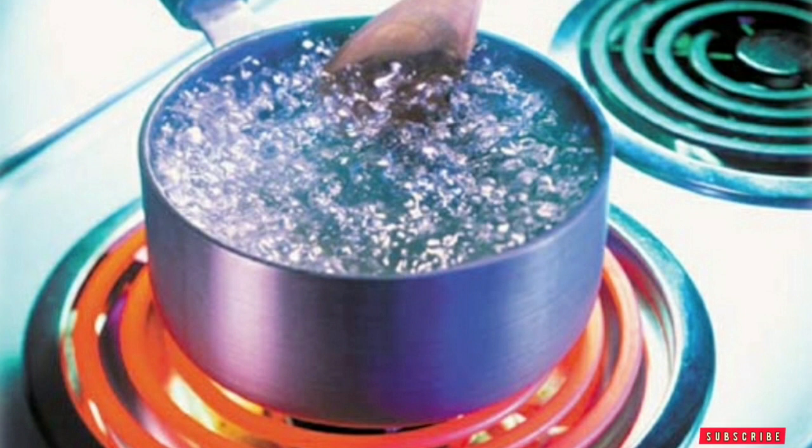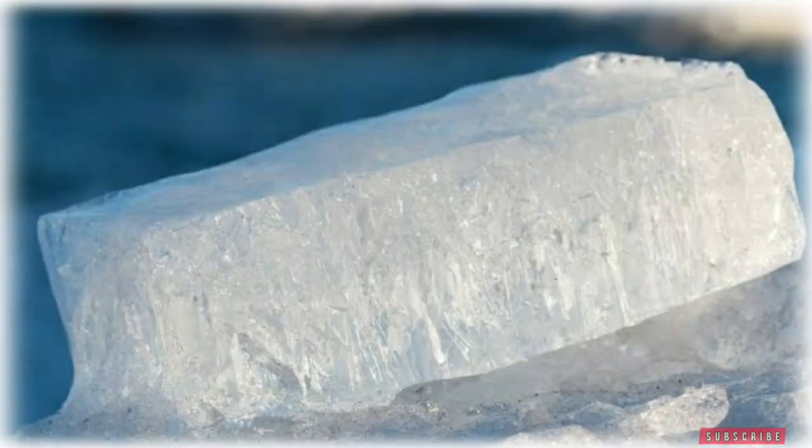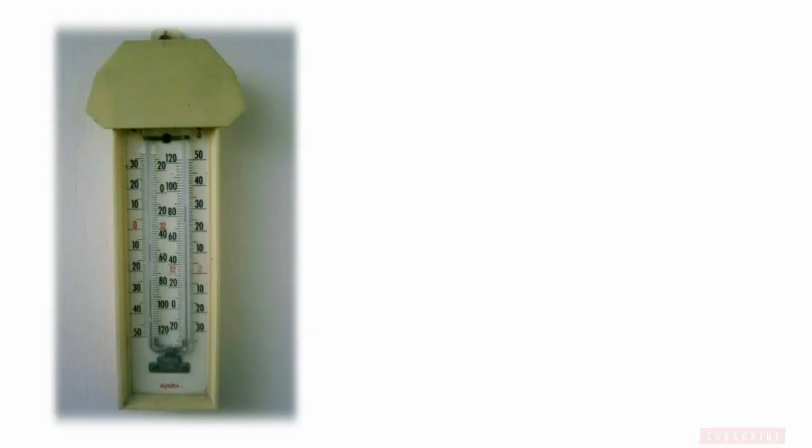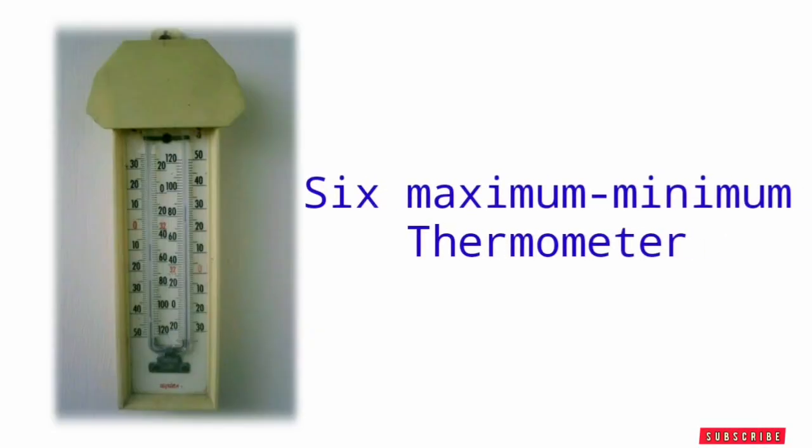Generally, when water reaches 100 degrees centigrade, it starts boiling. When it reaches 0 degrees centigrade, it freezes into ice. The lowest minimum temperature is minus 273.16 degrees centigrade. Temperature cannot go below this. You can measure the highest and lowest temperatures by using a six's maximum-minimum thermometer.